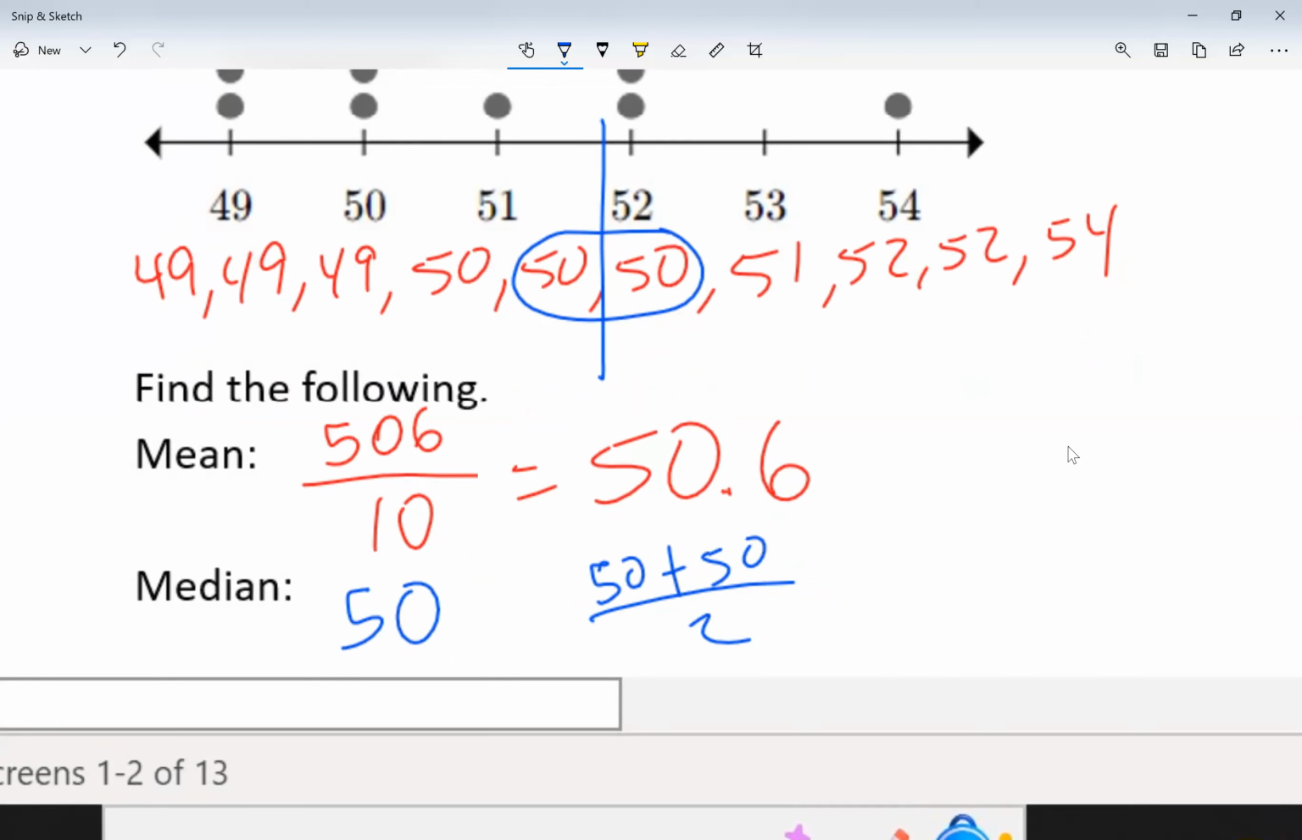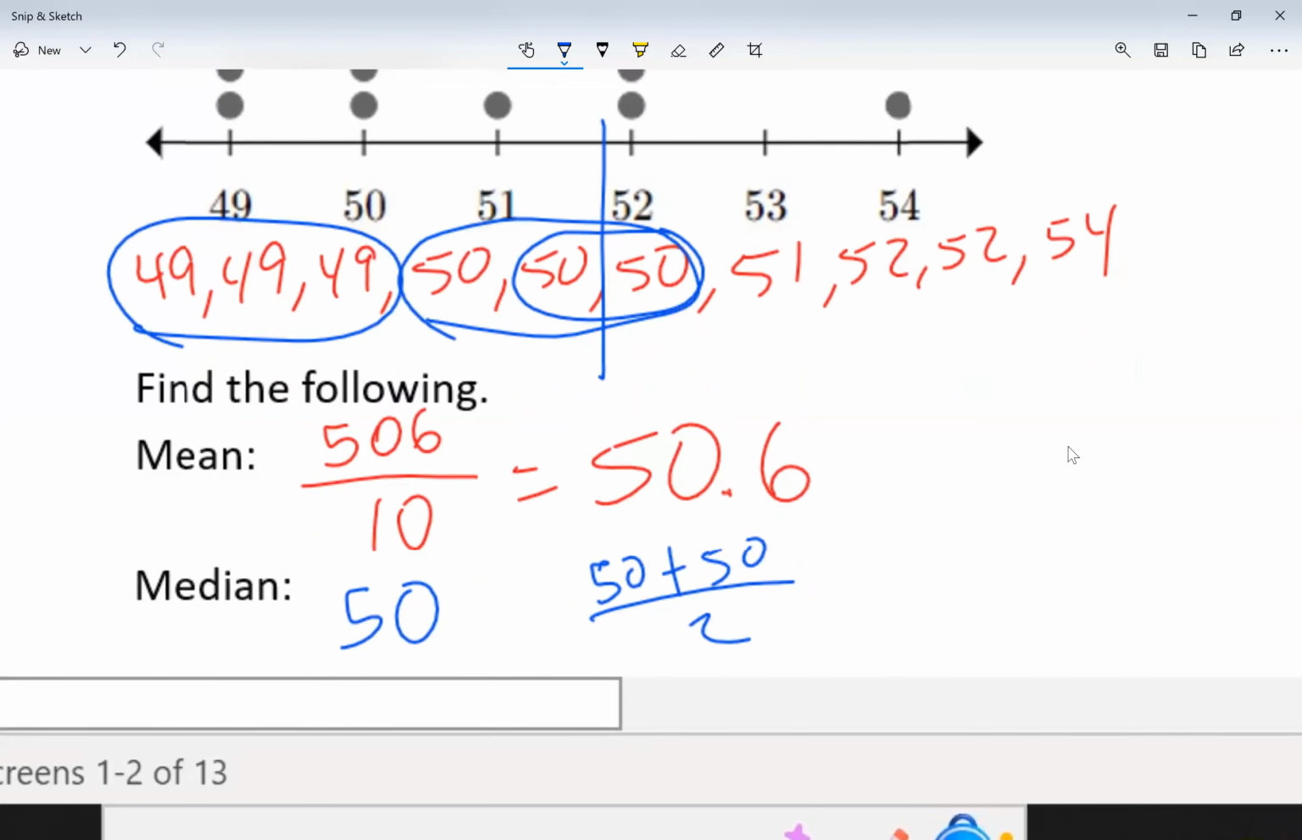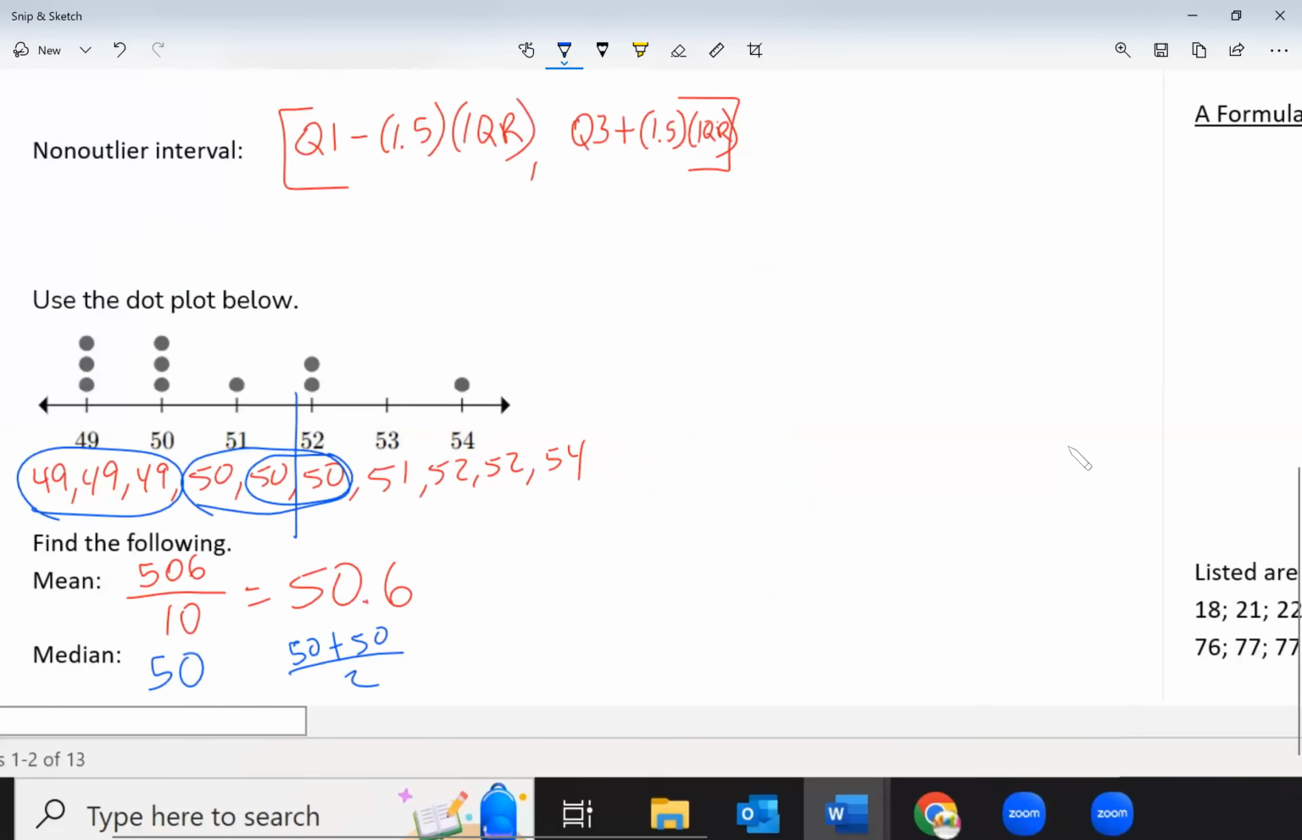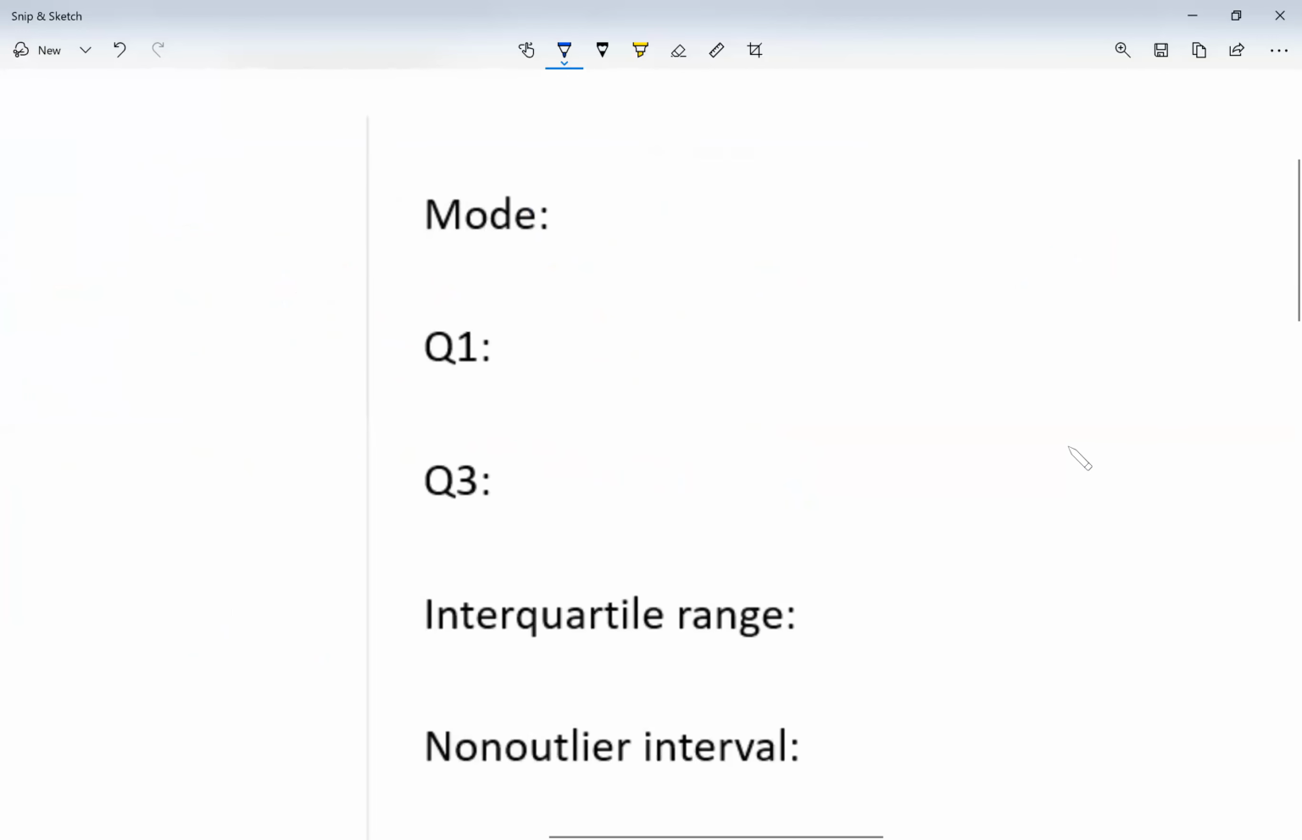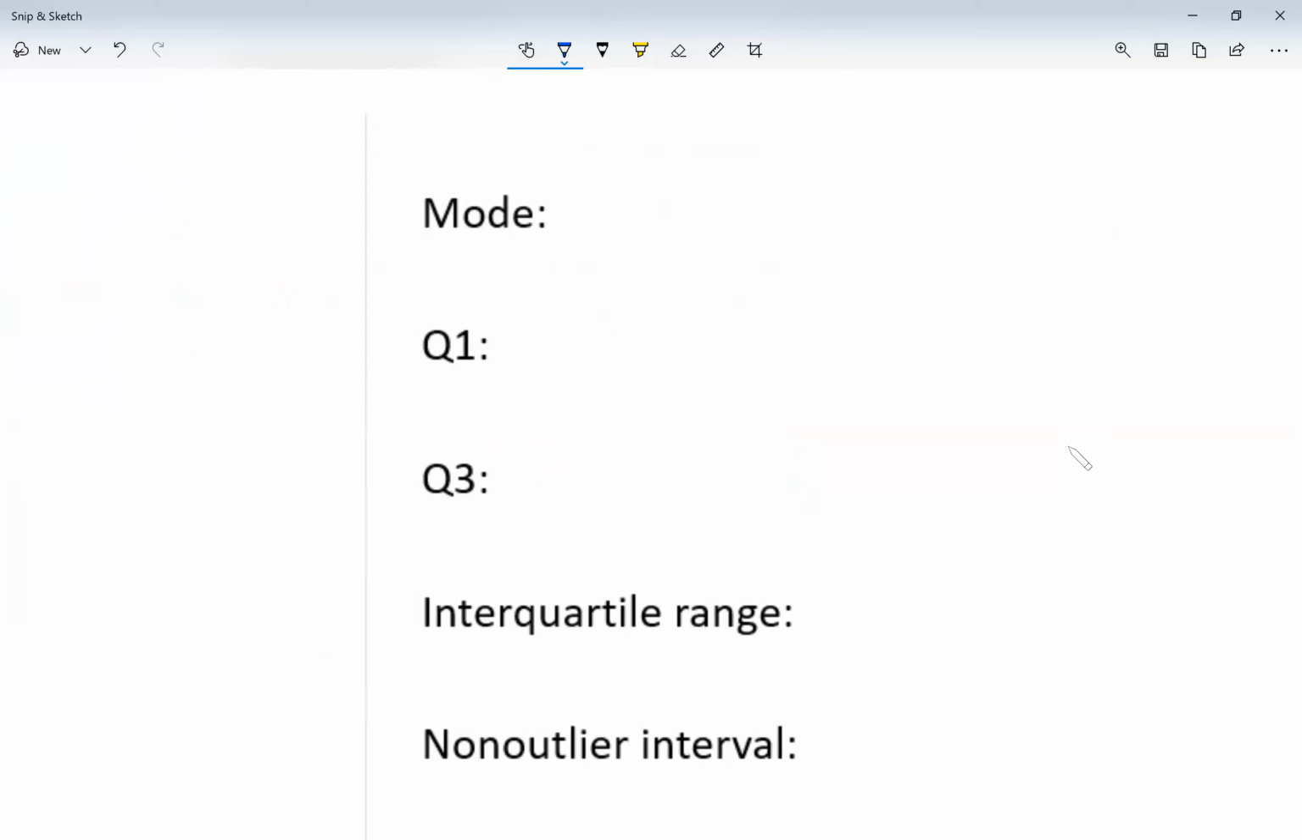Now, mode. I see 49 three times. I see 50 three times. And then everything else just once or twice. So I see two numbers tied for mode. Let me take a look here. My mode will be 49 or 50. I'm going to type it in with a space after the comma.